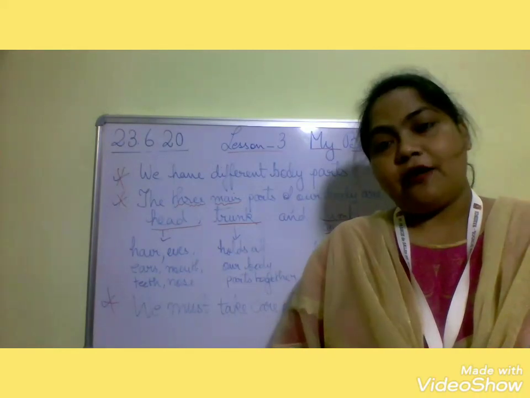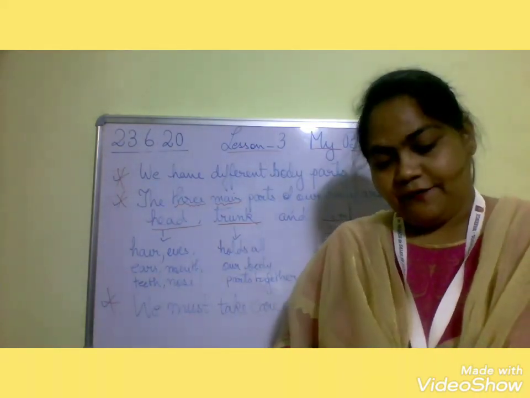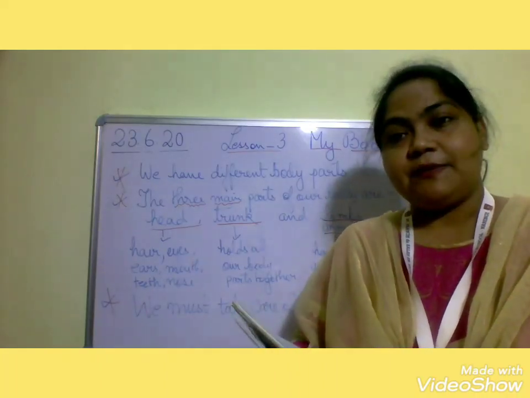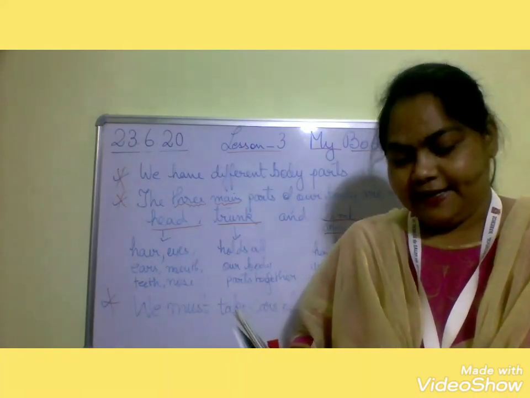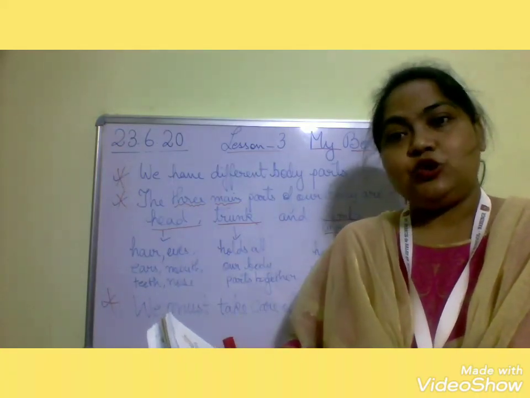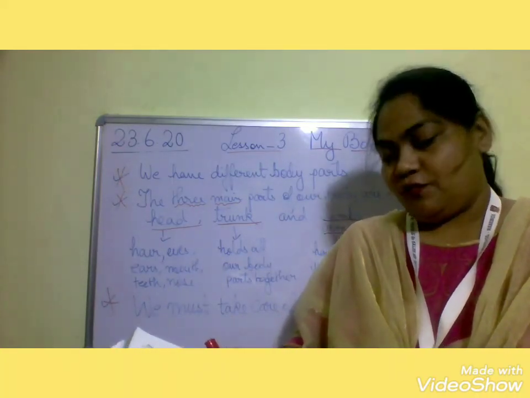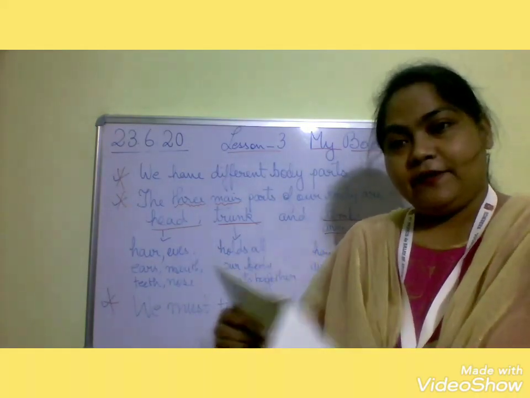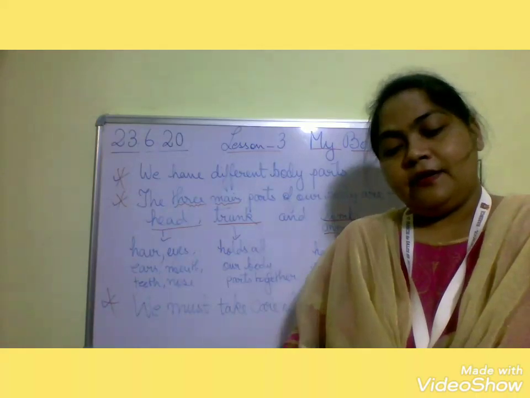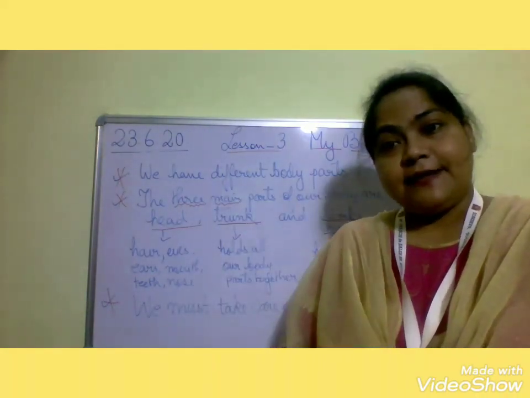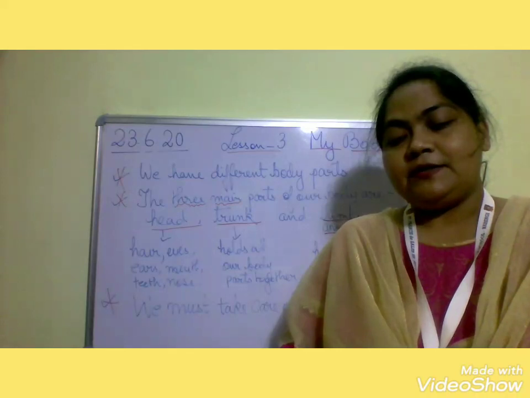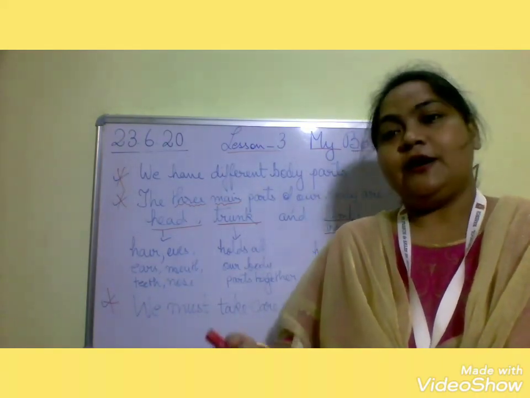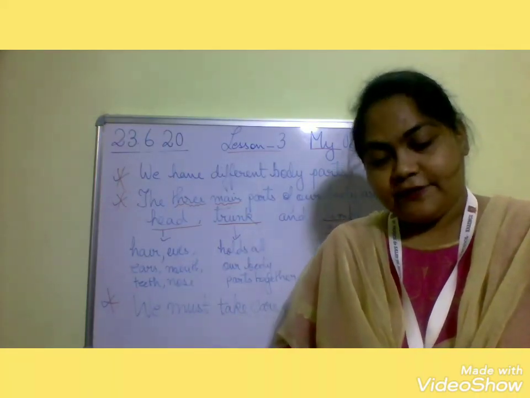We can take care of our body parts in different ways, that means by keeping them clean. Number one, we must take bath daily. We must brush our teeth twice a day. Then we should wash our hands with soap and water before having meal. Then we should cut our nails regularly. Then we must wash our hair with shampoo and oil it, and even we should comb it every day.